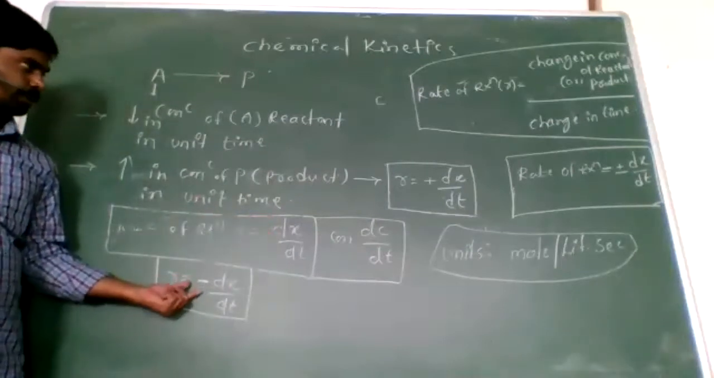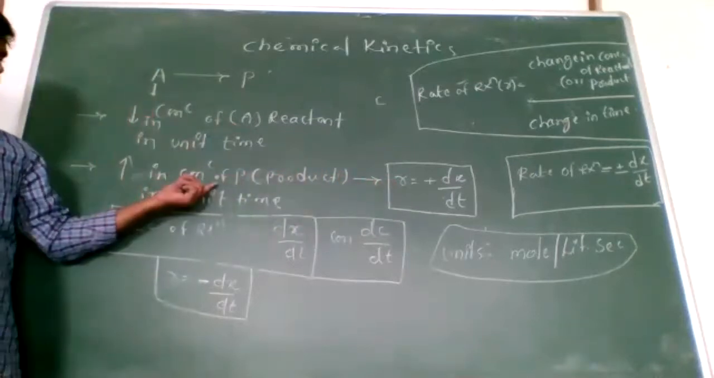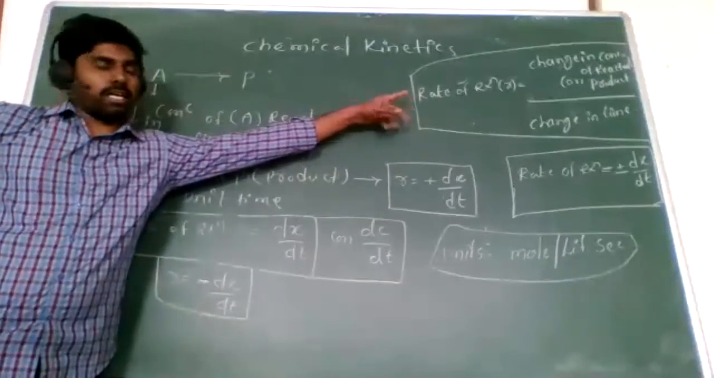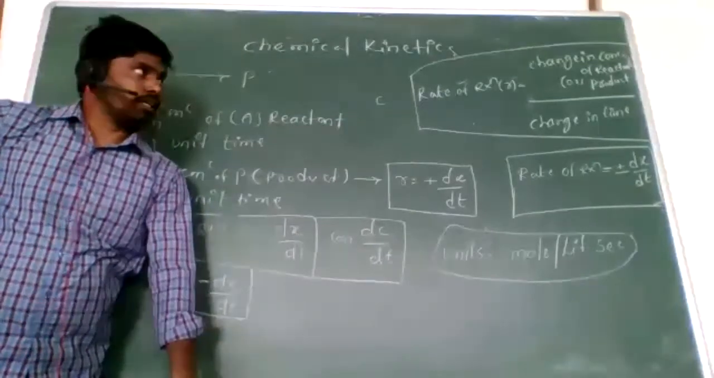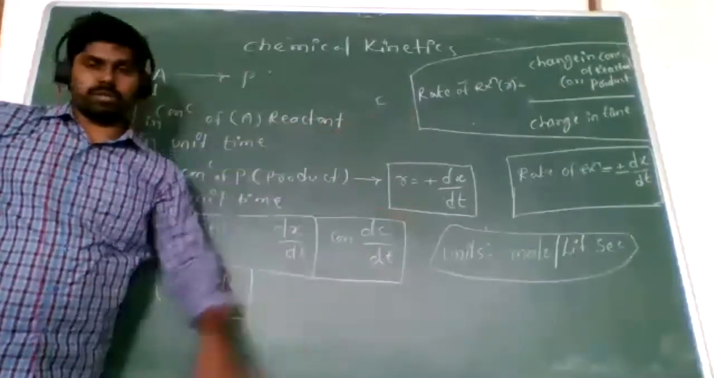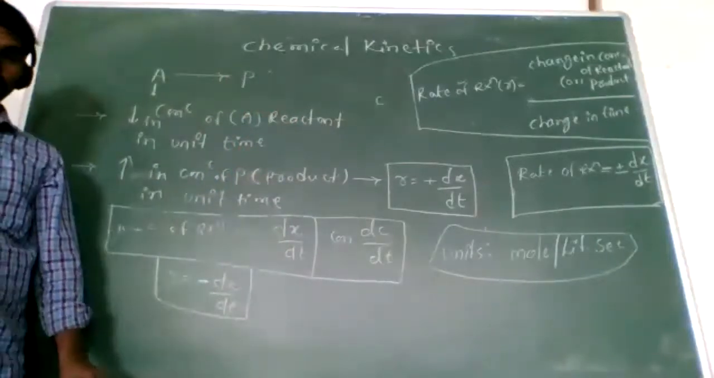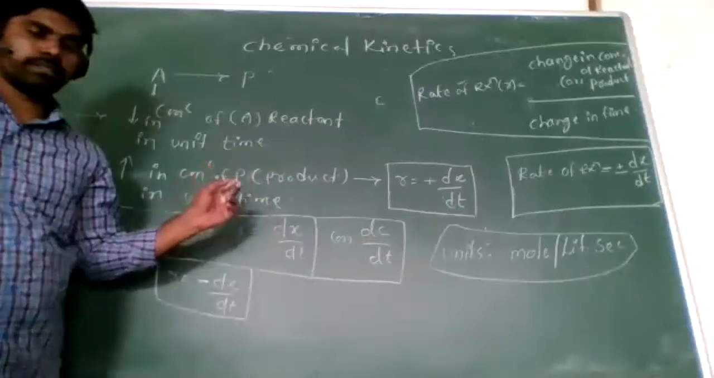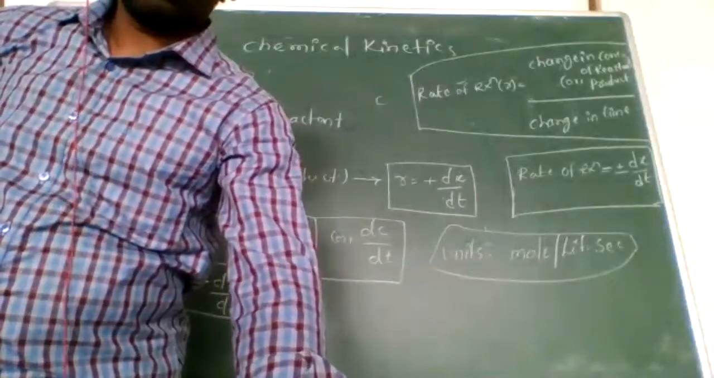This is for the rate of reaction of the reactant. This is for the rate of reaction of the product. So simply, we can write the rate of reaction R equal to the change in concentration of reactant or product by the change in time. So this is the rate of reaction. Now, did you understand this, everyone? I hope you understood. Yes or no?